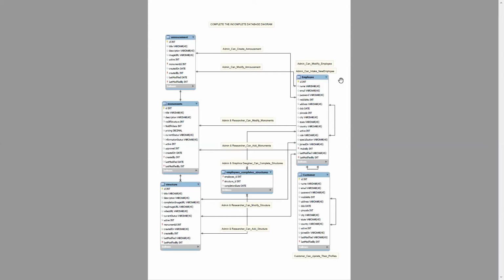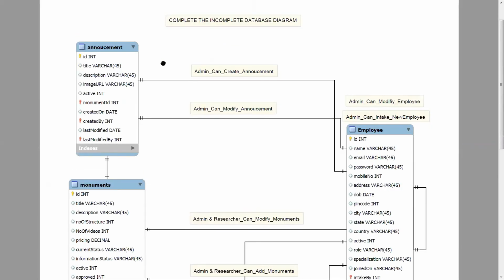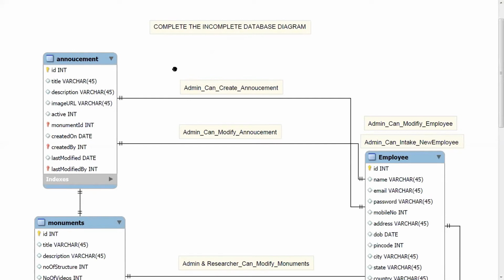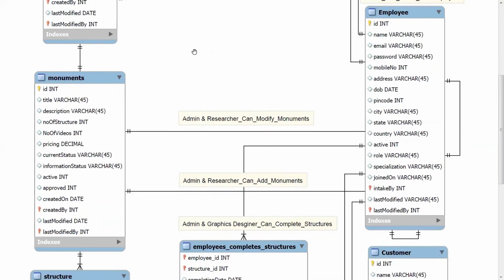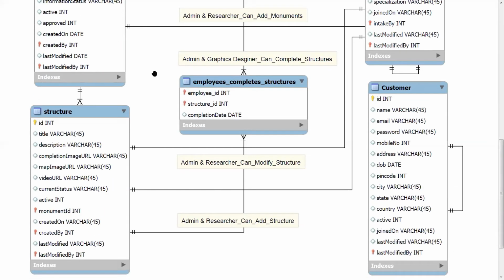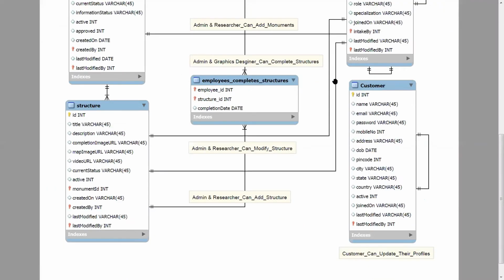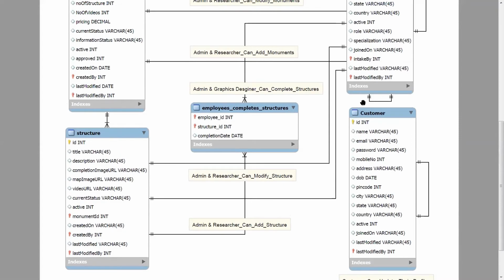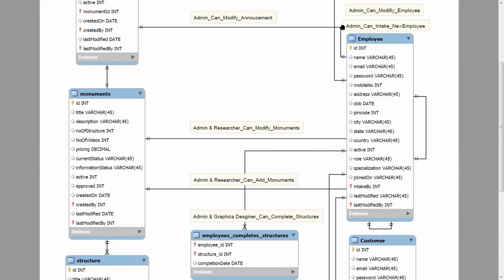Okay, so now let's have a look at our ER diagram of the database. So here we have 5 tables. First one is the announcement, which will contain all the announcements related to the monuments. Second is the monuments itself. Third one is the structure itself, which will hold the structure details. Next is the customer one, which will hold the details of the customer. And the last but not the least is the employee itself, where all the employees' details will be stored.